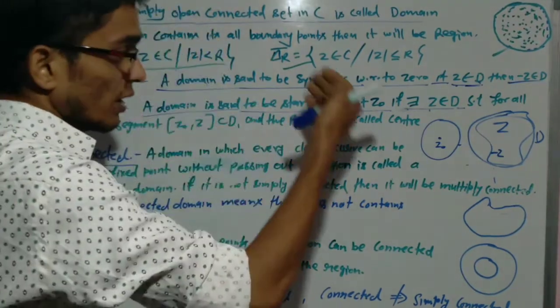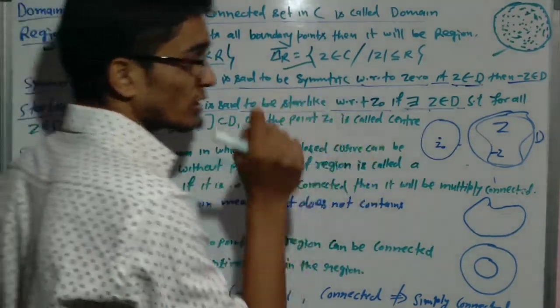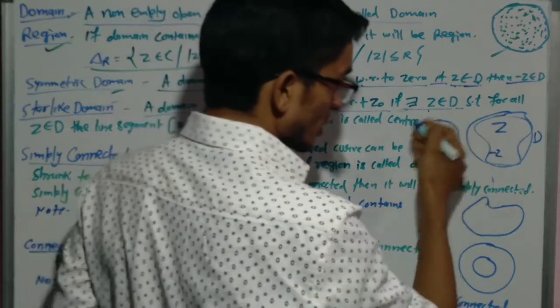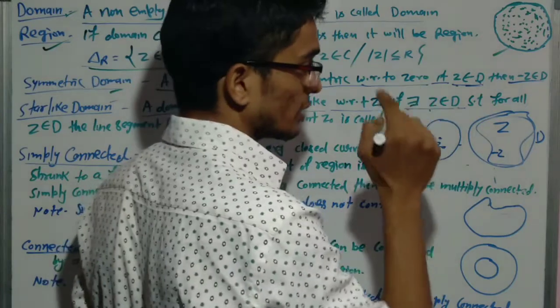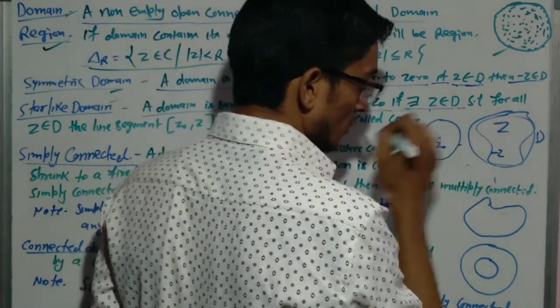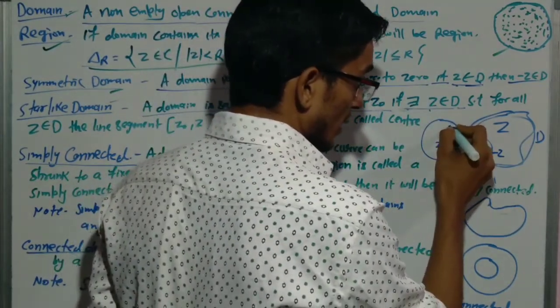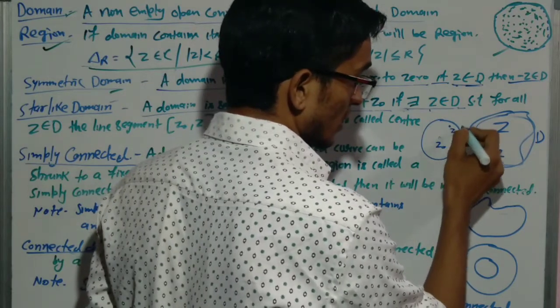Then it is called the star-like domain, and the point z naught is called the center. I will tell you. Suppose this is the domain. I am saying that this is star-like. Suppose this is z naught, then we can take any z. This is the domain D.